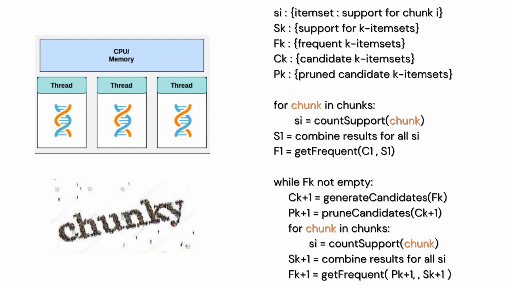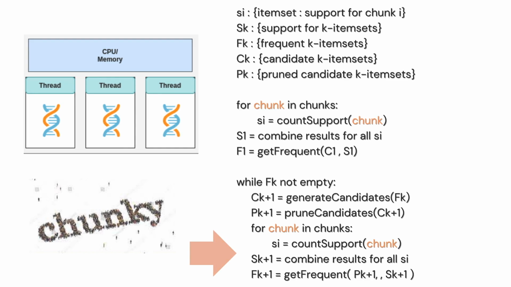To get our length 1 item sets, we will count the support for every chunk and compile the results together, then filter these results to get the frequent 1 item set. This will now be Fk, representing our frequent k item sets. So while this is not empty, we will generate the candidates from this set and prune the candidates. Now we will count the support for every chunk and compile the results as before, and then we will filter to get our frequent k+1 item sets.